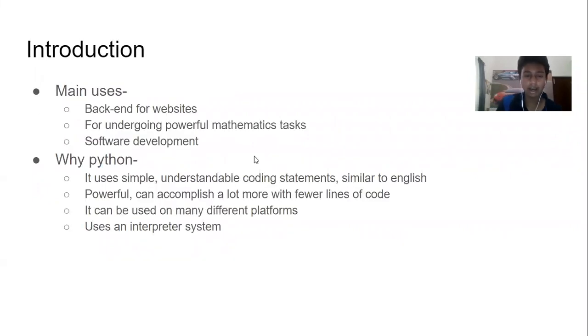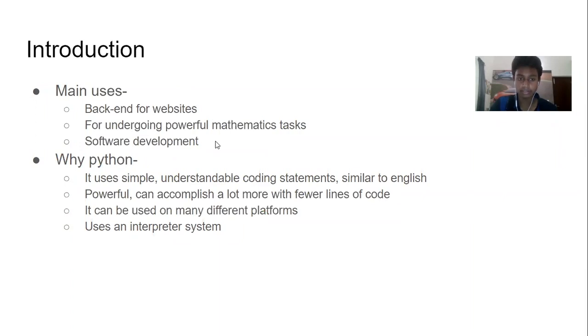Okay, basically, I don't want to bore you with too much theory, but Python is a really powerful language. It uses English-like statements, so it's really easy to understand, which is good for people starting out. It's used as the backend for a lot of famous websites. I don't know if you guys have heard of Reddit or Netflix. It actually uses Python as its backend.